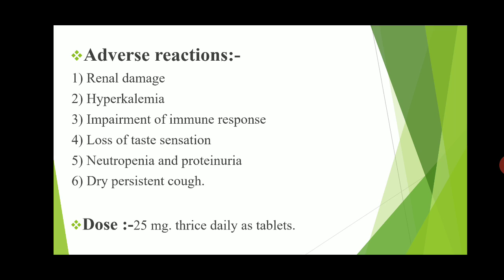Then proteinuria means an excess amount of protein in the urine, so that condition is called proteinuria, and this is an adverse reaction of captopril. Then dry persistent cough is also an adverse reaction of captopril. The dose of captopril is 25 milligrams thrice a day as a tablet. This is all about the captopril drug. It is an angiotensin converting enzyme inhibitor, and these drugs are useful in the treatment of hypertension.